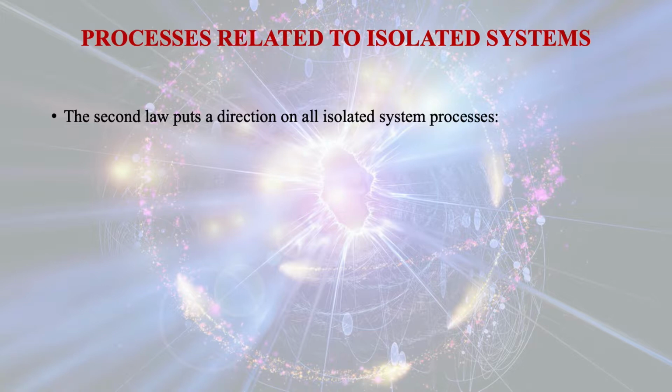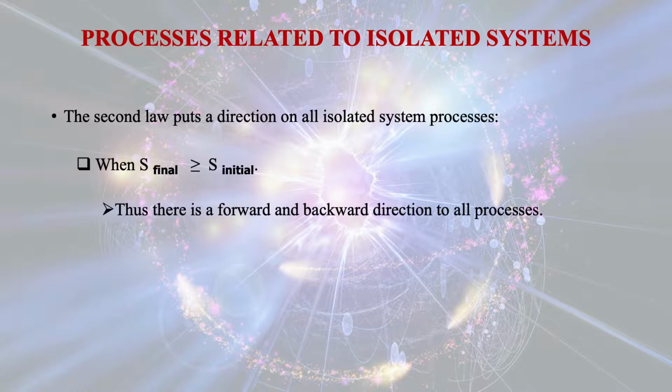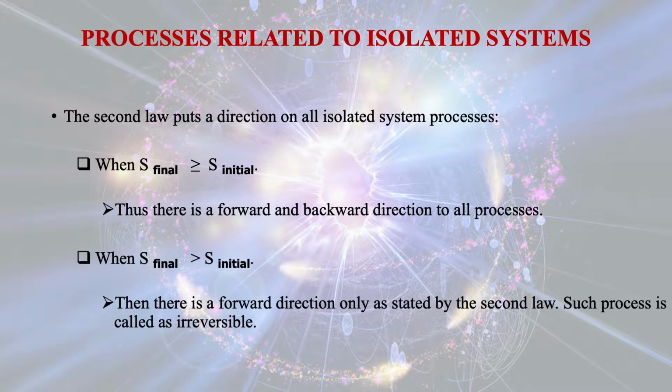The second law puts a direction on all isolated system processes, and we know very well that S final for an isolated system is greater than or equal to S initial. S is the entropy. Thus there are forward and backward directions to all processes. When S final is greater than S initial, that is, entropy at the final state is greater than entropy at the initial state, then there is a forward direction only, as stated by the second law.